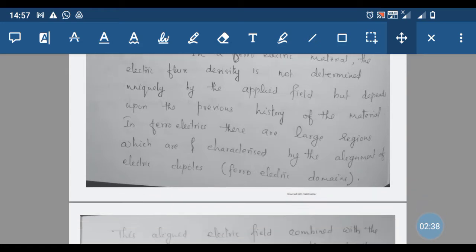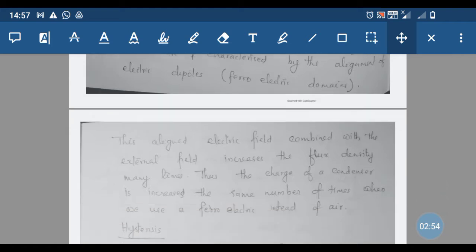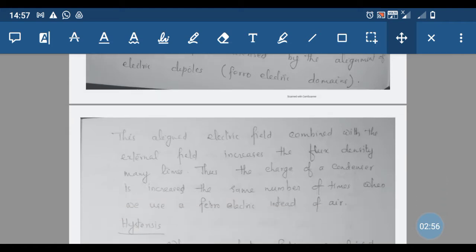In ferroelectrics, there are large regions which are characterized by the alignment of electric dipoles, called ferroelectric domains. And this aligned electric field combined with the external field increases the flux density many times, and thus the charge of a condenser is increased the same number of times when we use a ferroelectric instead of air.